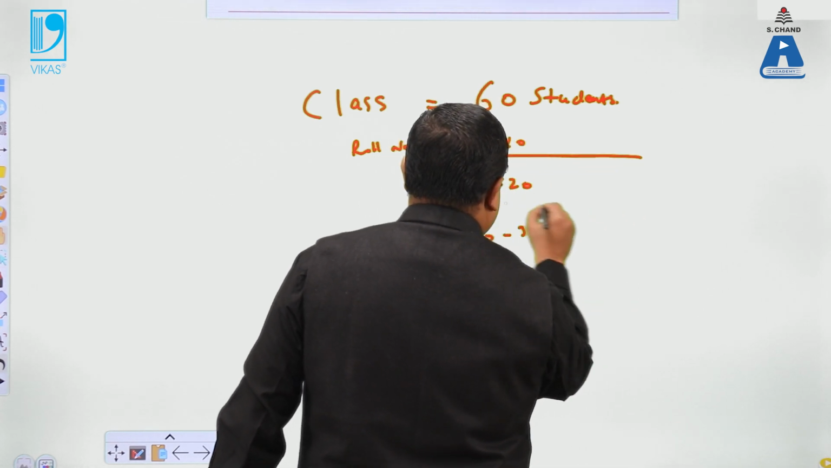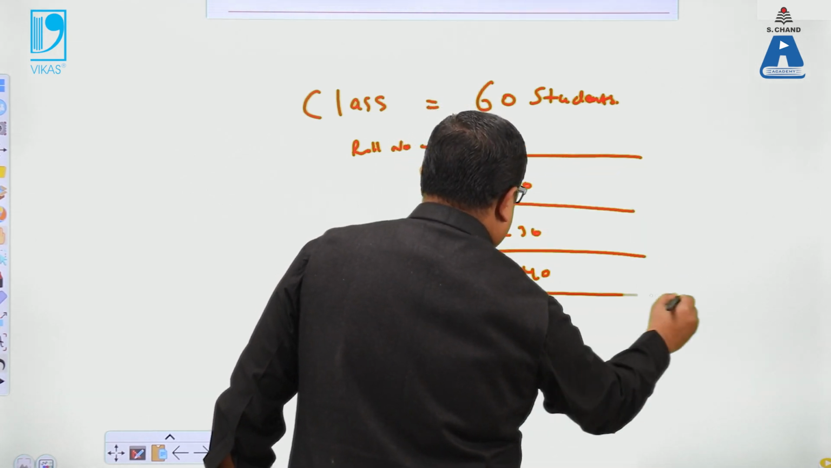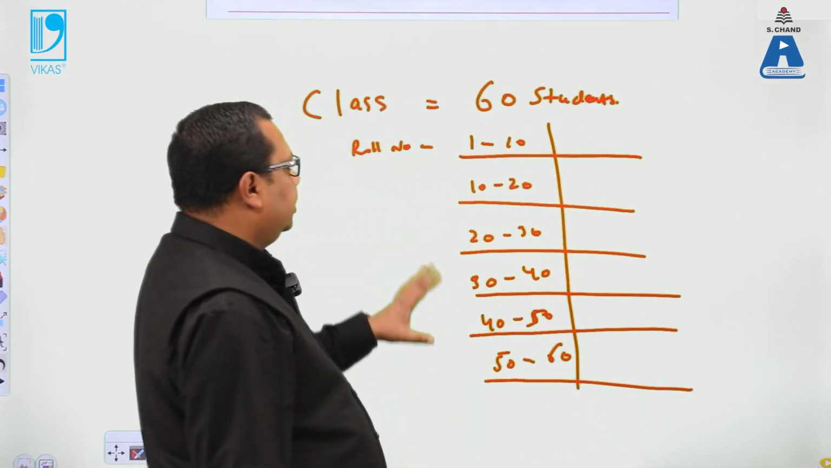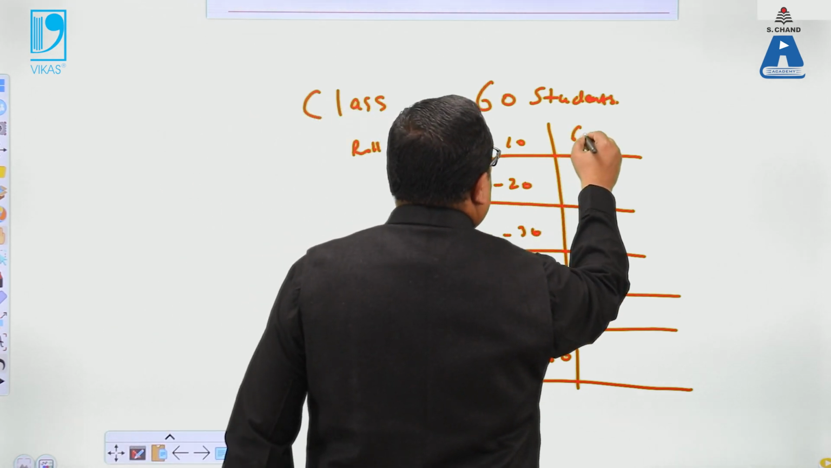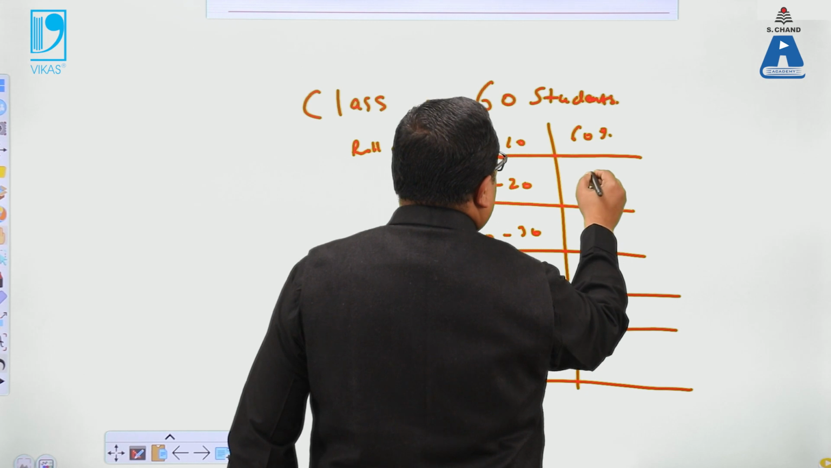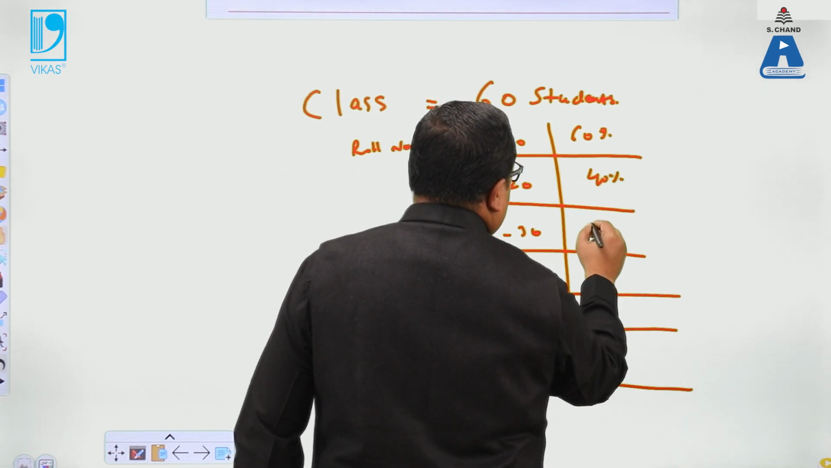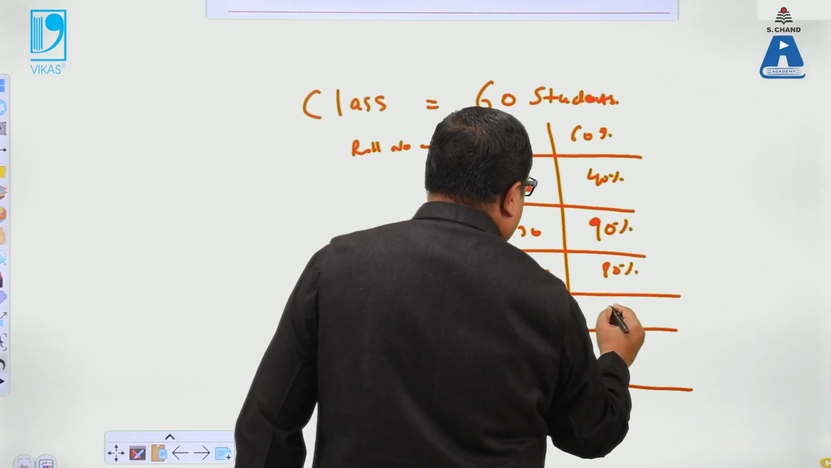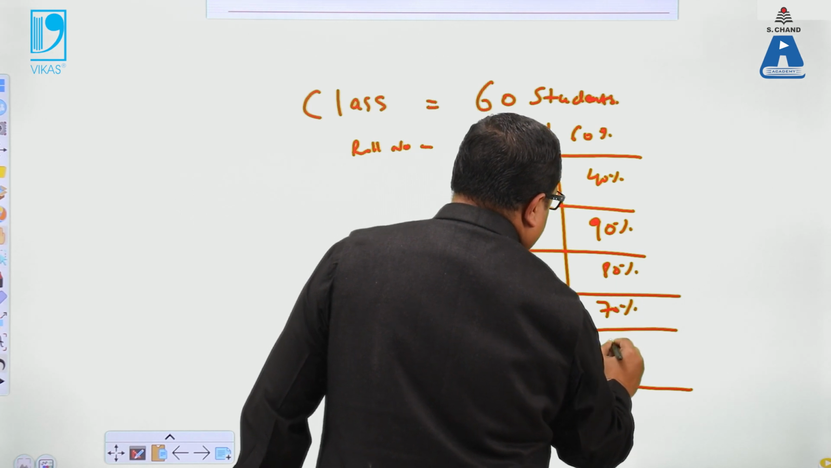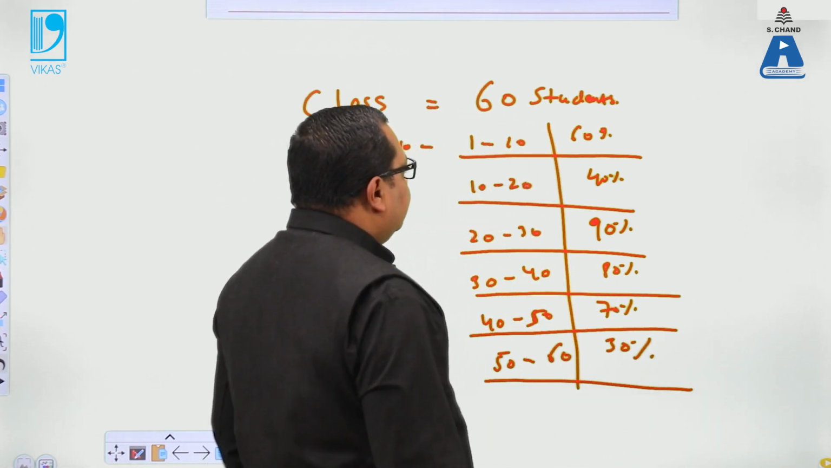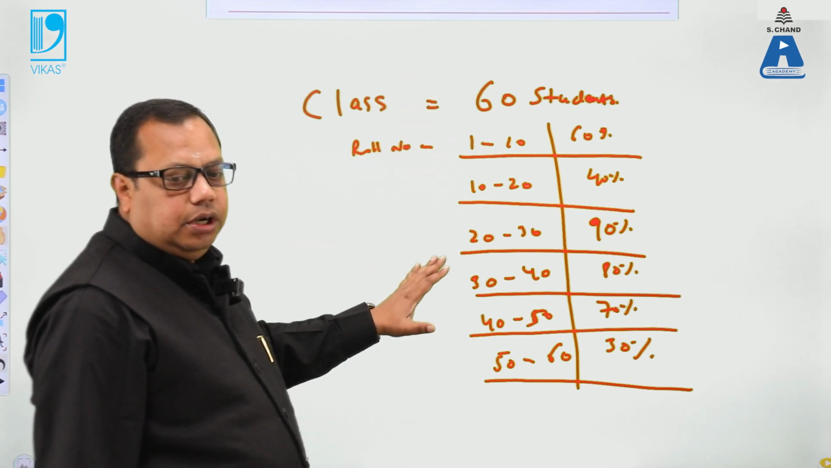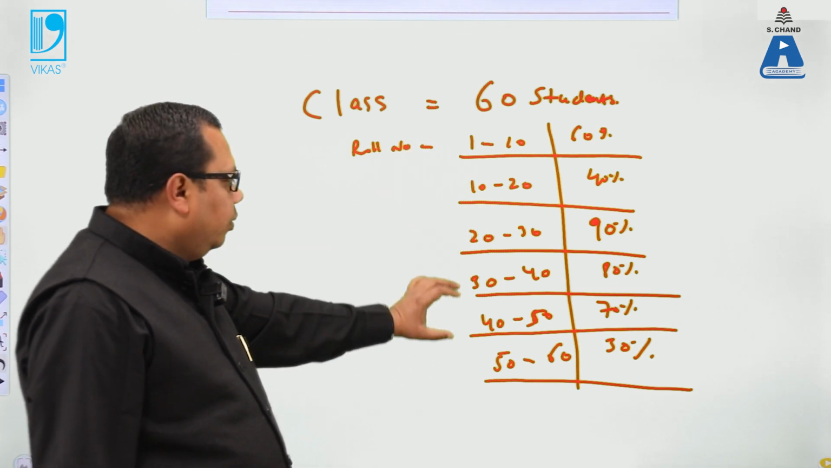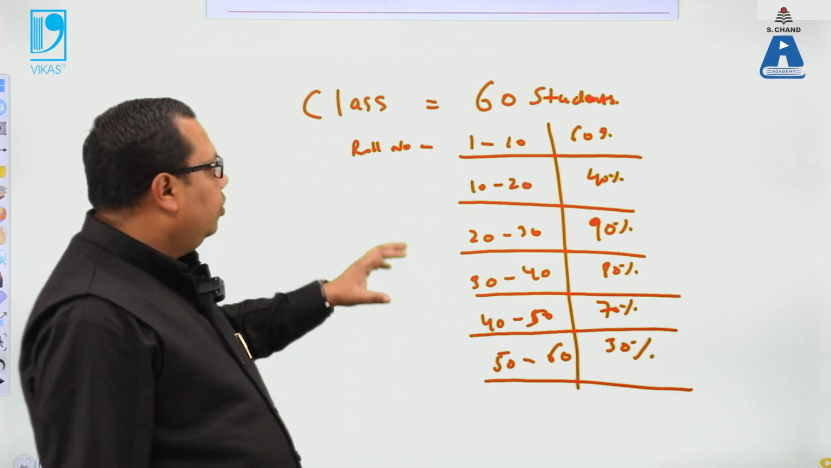Suppose the first 10 students get an average mark of 60%, the second 10 students get average marks of 40%, then 90%, then 80%, then 70%, and then 30%. So what we do is we make a category of the students. Looking at the data at once, we can say that this group is an intelligent group, and this group needs to work hard. So looking at the data.